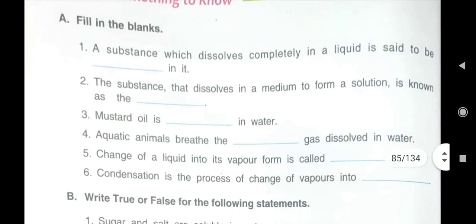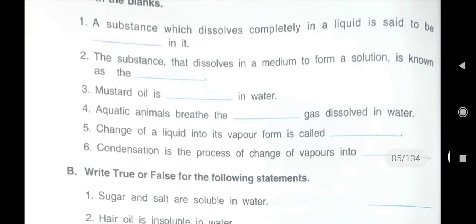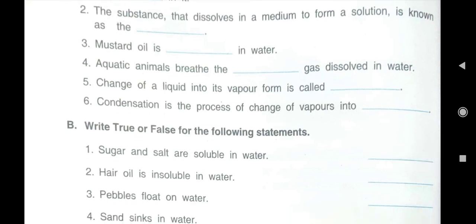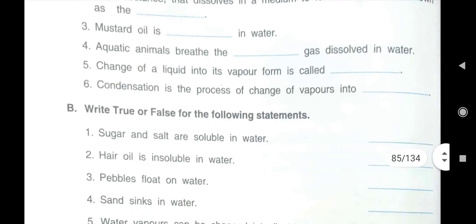S-O-L-U-B-L-E, soluble. Then second: the substance that dissolves in a medium to form a solution is called, just imagine children, I have only just told you, it is solute. S-O-L-U-T-E. Then third one: mustard oil is dash in water. In that activity we have seen that mustard oil doesn't dissolve in water. So what will we say? Mustard oil is insoluble in water.